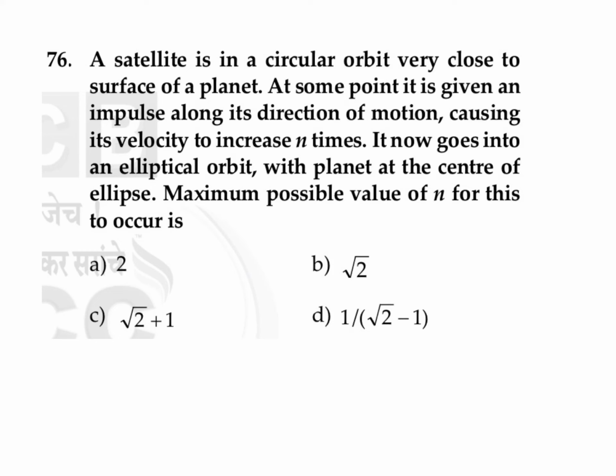And this question is: given that a satellite in a circular orbit very close to the surface of a planet, at some point, is given an impulse along its direction of motion, causing its velocity to increase n times. It now goes into an elliptical orbit with the planet at the center of the ellipse. The maximum possible value of n for this to occur is?